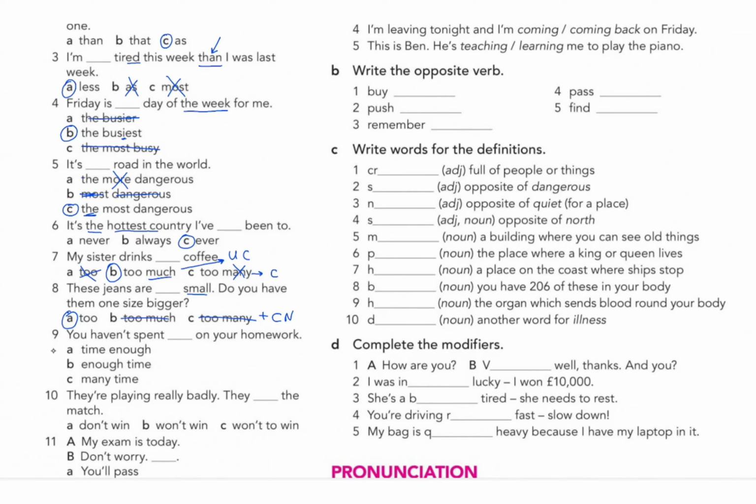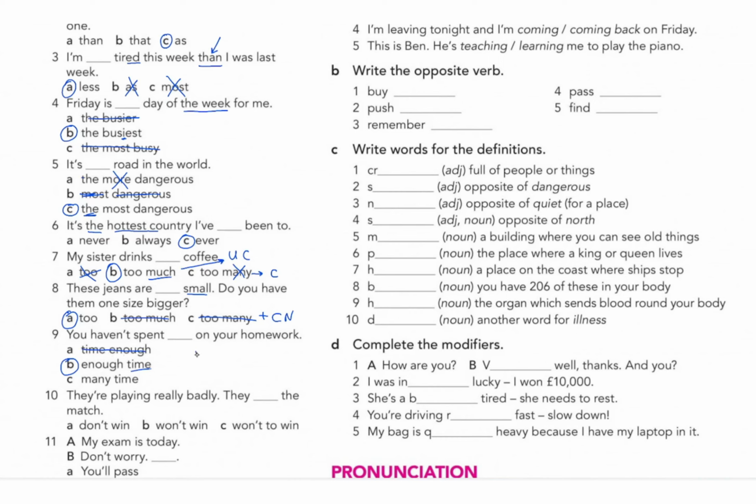Number 9, you haven't spent on your homework. We've got time, enough time, many time. So this is about how to use enough. According to the rules that we've learned, enough we use before a noun, which is time here, and enough is coming before it. So that would be B is the correct answer. So you haven't spent enough time on your homework, right? So time enough is not good.